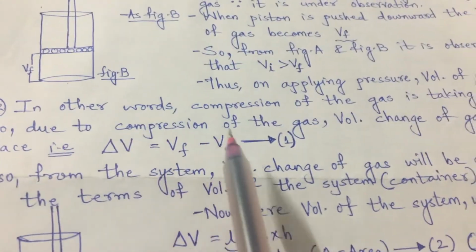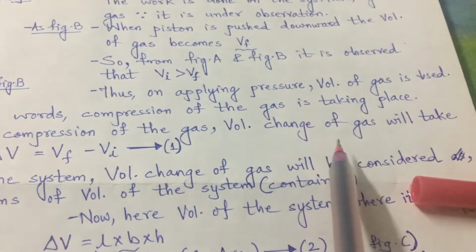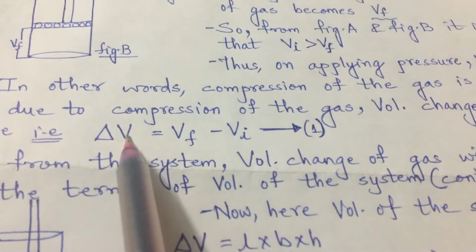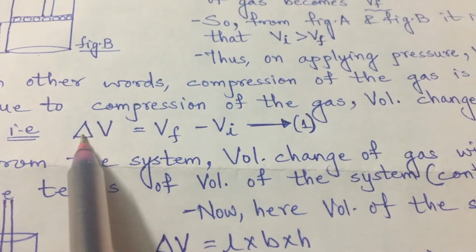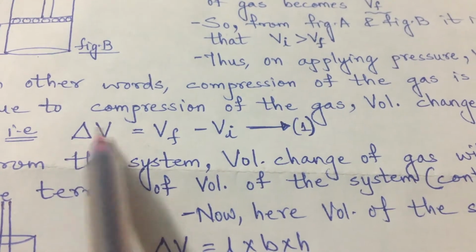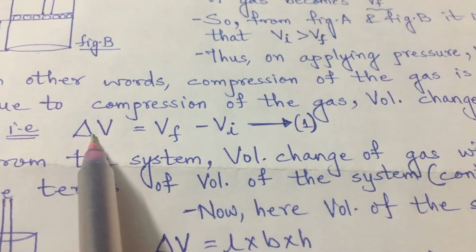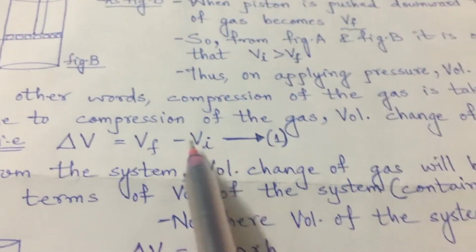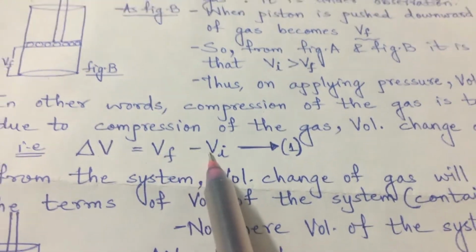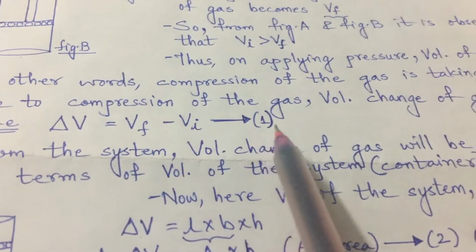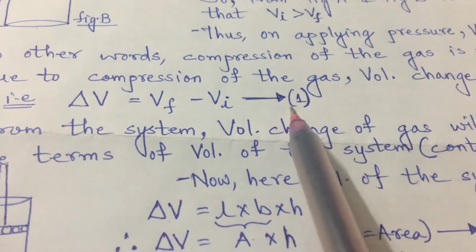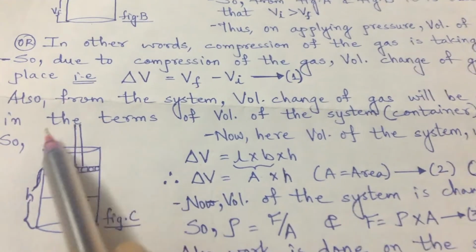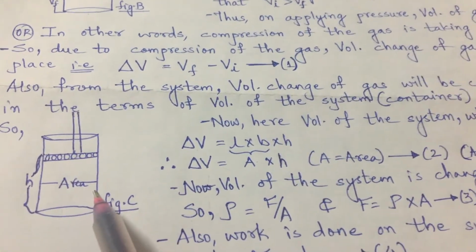So due to compression of the gas, a change in volume will take place, and that is why we can symbolically write it as change in volume, delta V. This symbol delta gives the idea of change. So change in volume is equal to volume final minus volume initial, which will be the very first formulation for us. Now let us see diagrammatically what the change in volume is.